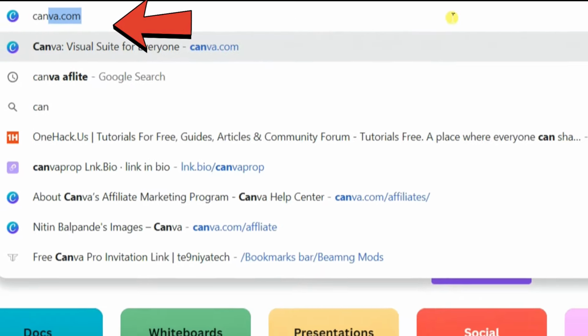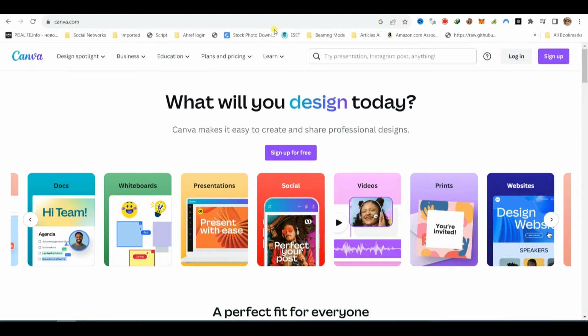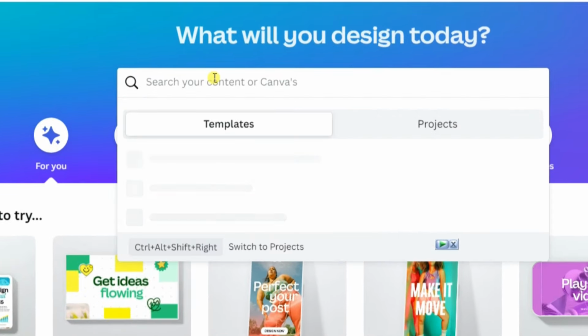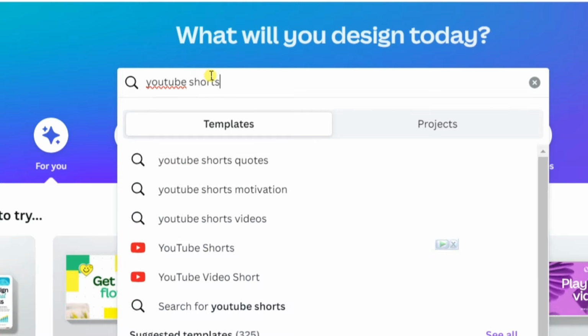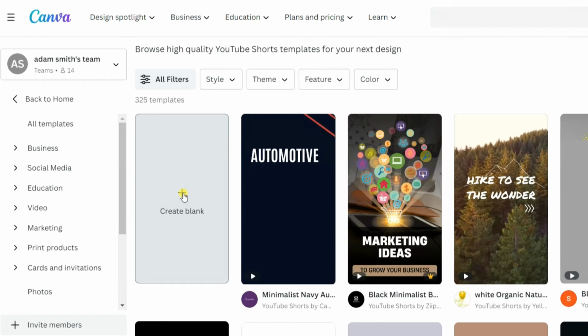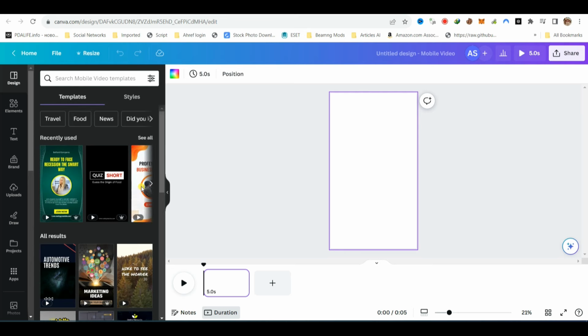Type canva.com in the web browser. Once you're on Canva, sign up if you haven't already. After logging in, click the search bar and type YouTube Shorts. Select the YouTube Shorts template. Choose Create a Blank Template, and you'll have a new template ready to go.